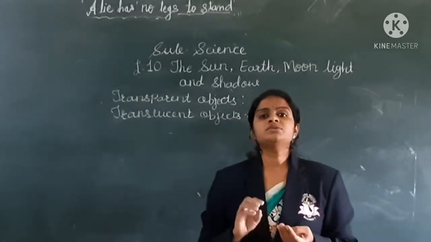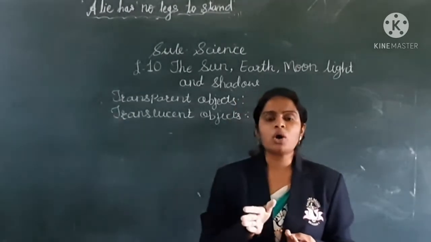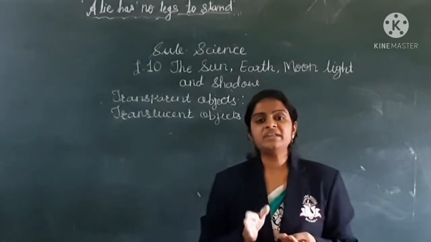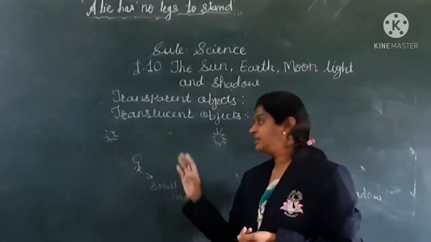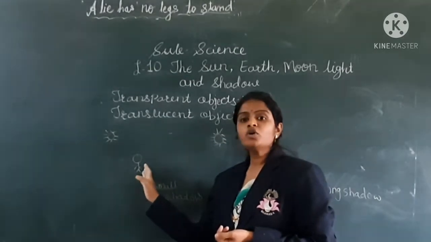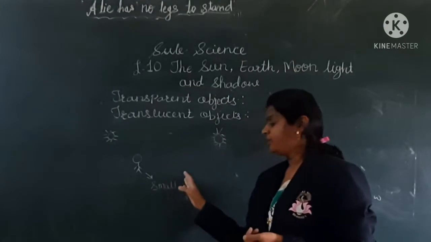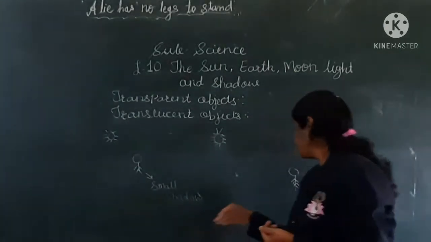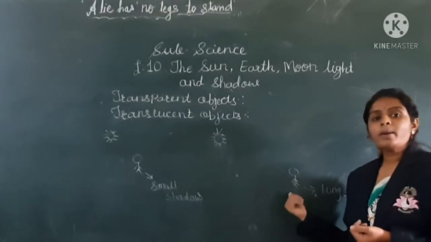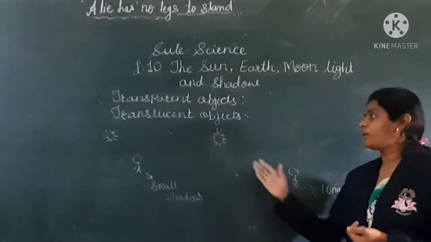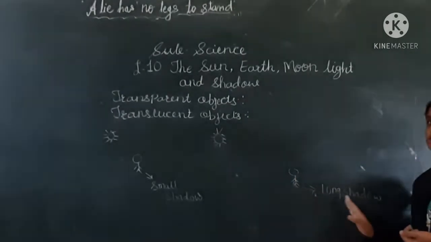Okay children? So, the size of the shadow depends on the distance between the source of light and the object. If the object is closer to the source of light, it will form a small shadow. But in the second picture you can see the object is away from the source of light, so it will form a long shadow.